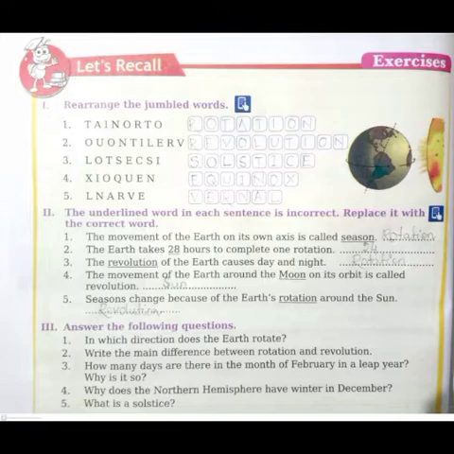The first question: rearrange the jumbled words. The first one, if we arrange it, is written as rotation, R-O-T-A-T-I-O-N. The second one is revolution, R-E-V-O-L-U-T-I-O-N.